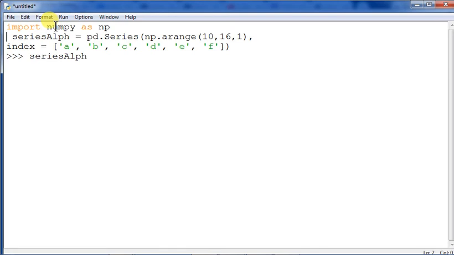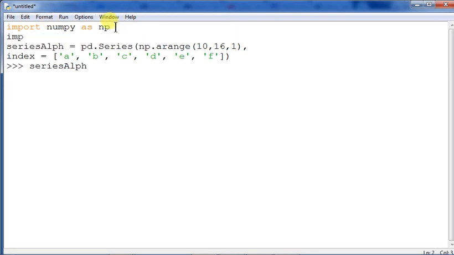Here, import pandas as pd also you have to give, otherwise it will not execute. Pandas as pd, because pd has been used as an alias over here. And then here we have to give print, print series alpha like this, series alpha.